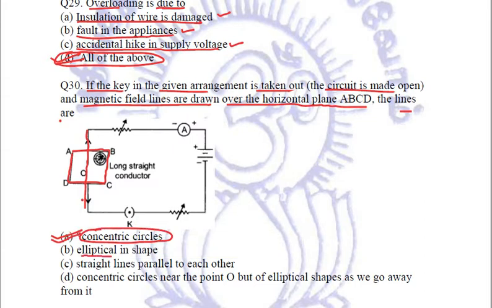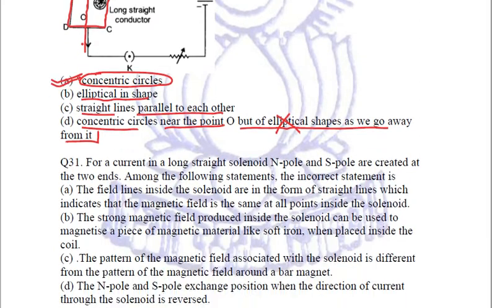They will not be elliptical. They will not be straight lines parallel to each other. They will be concentric circles like in first option, but here the additional information given is concentric circles near the point O, but of elliptical shapes as we go away from it. That is why it is wrong option. So the correct answer is option A, concentric circles.